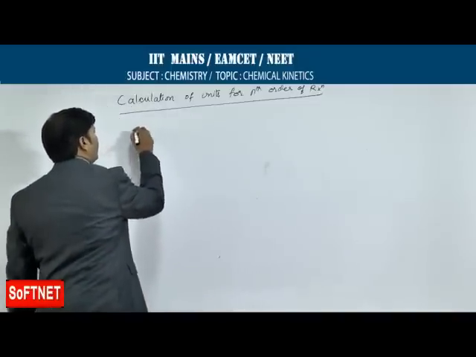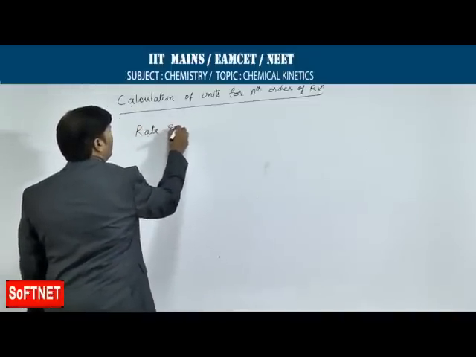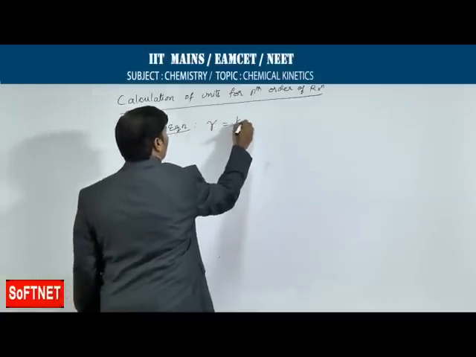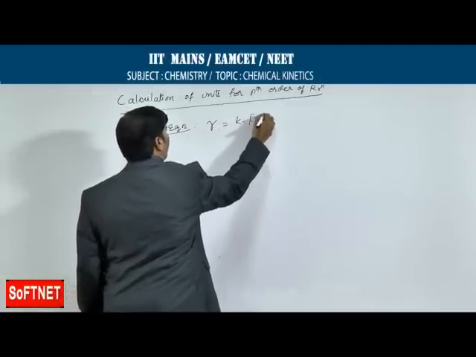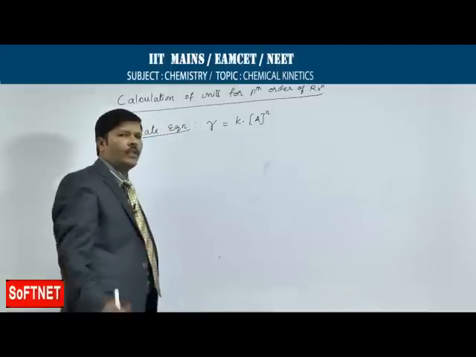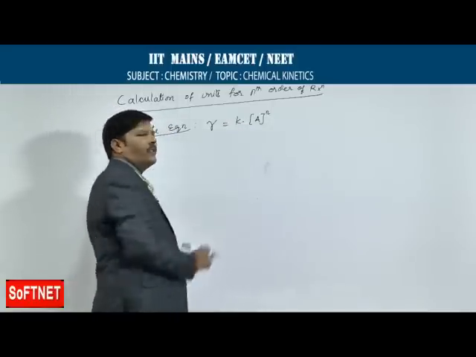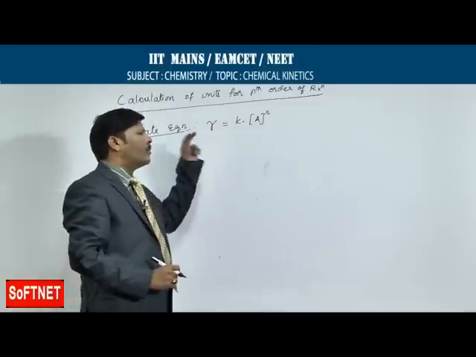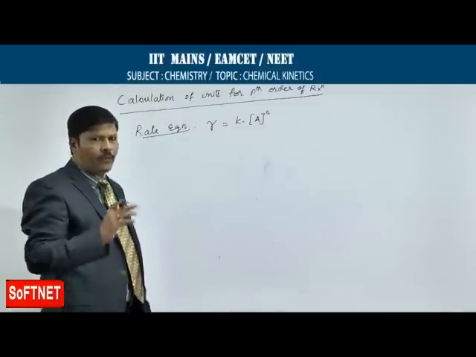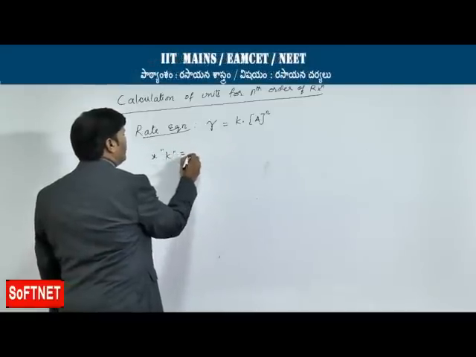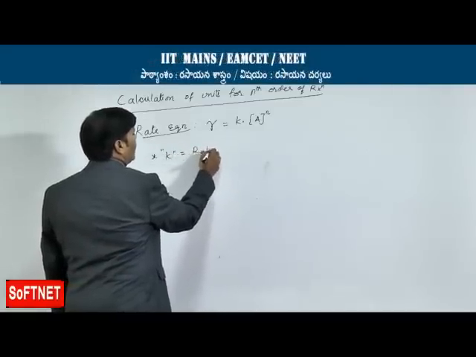If you are calculating the units for nth order of reaction, according to the rate equation, you know pretty well that rate is equal to rate constant into concentration of A to the power of n. Let us take only one concentration term. You multiply it with the rate constant and equate it with the rate of reaction. What you need to understand here is that K is a rate constant.